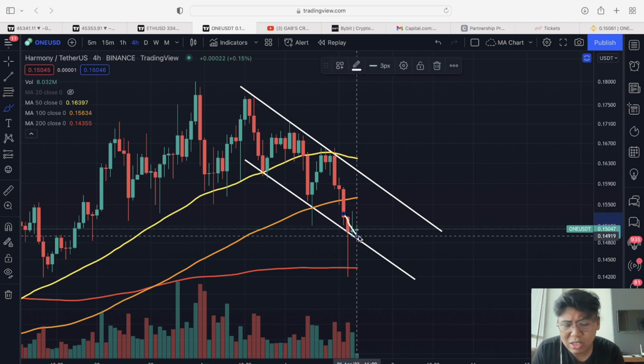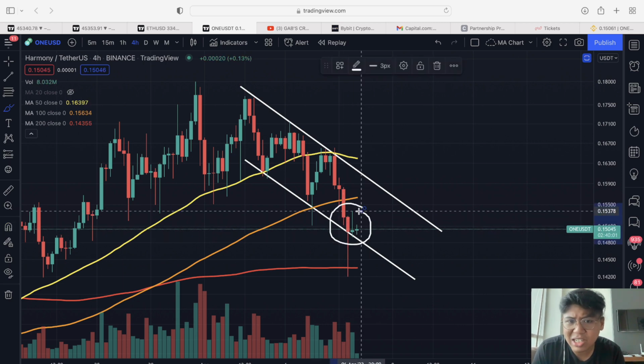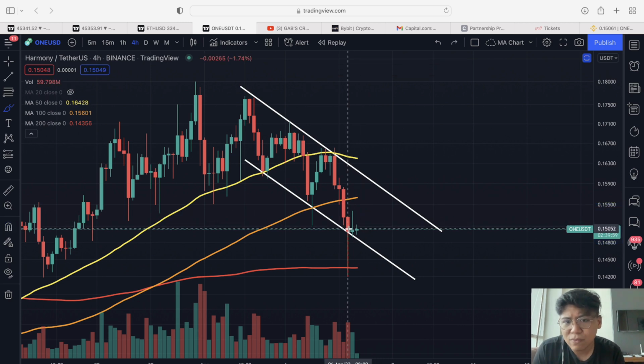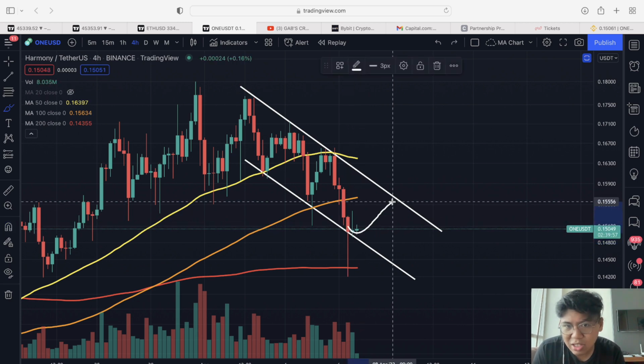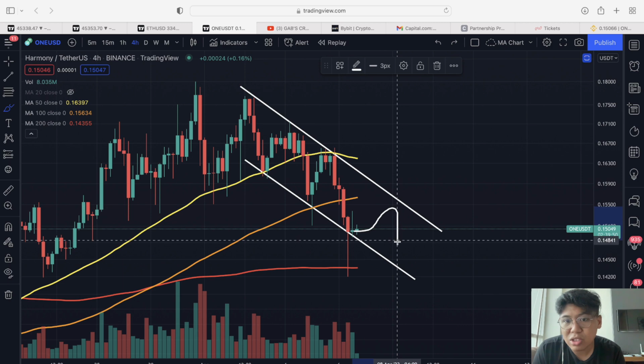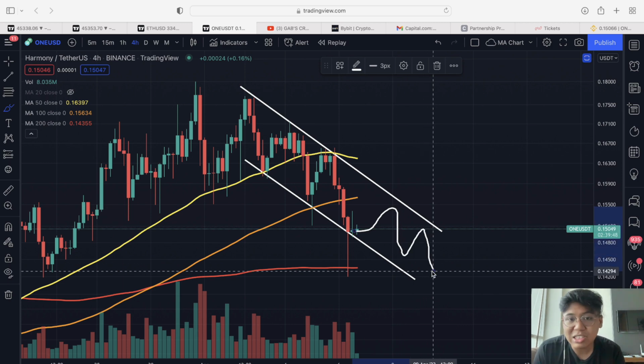Though, we can see na we are starting to form this doji candle dito sa ating 4-hour time frame. So, siguro this could indicate a bullish retracement pero for the very short term lang. So, you have to watch that one out very closely kasi if not, pwede tayo mag-continue pa din within this falling channel within Harmony 1.